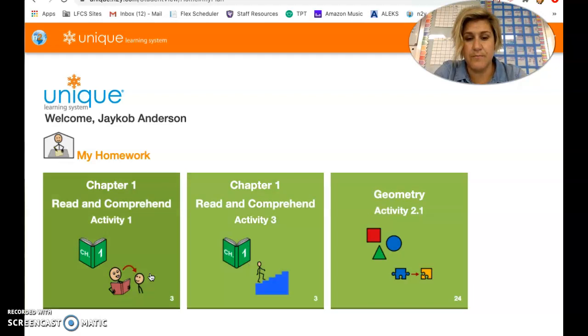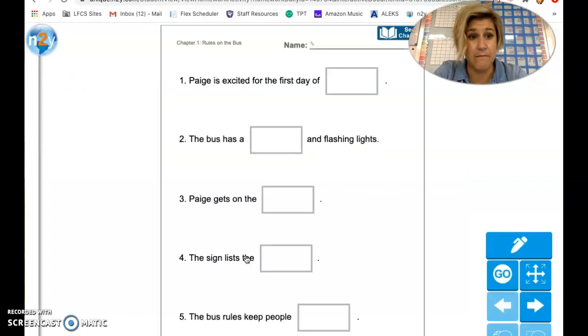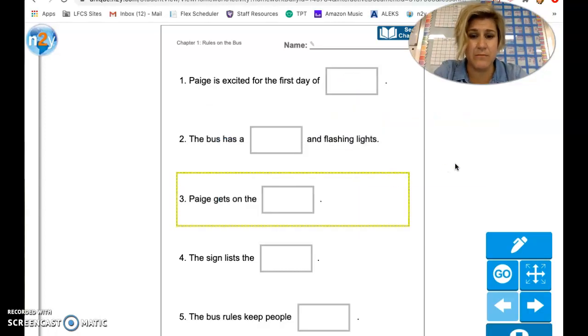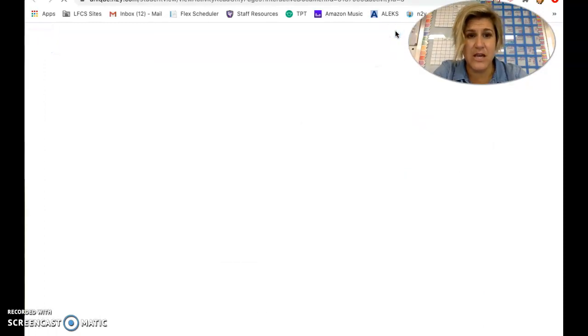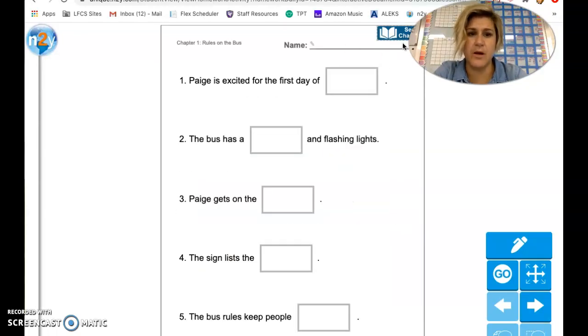Once you're finished with that, you're going to go in here, and this is your other language arts component for today. Paige is excited for the first day of, and then it gives you some options. If you can't remember, you can click on this and it'll bring you back to the story. Sorry, my face is in the way on mine.